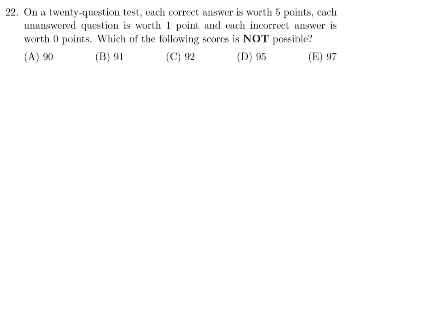On a 20-question test, each correct answer is worth 5 points. Each unanswered question is worth 1 point, and each incorrect answer is worth 0 points. Which of the following scores is not possible? So if you get a question correct, you will get 5. If it's unanswered, you will get 1. And if it is incorrect, you will get 0.